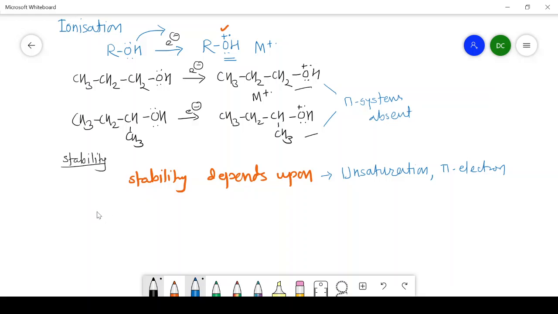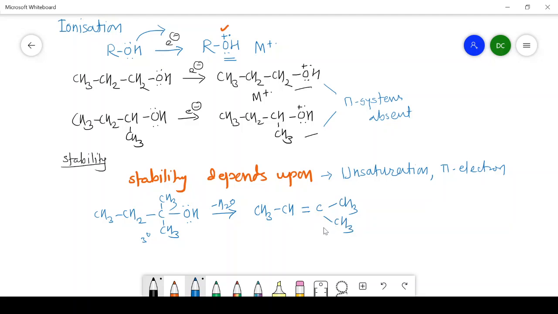And in case of tertiary alcohols, the example that we have taken initially, this one with CH3, CH3 and then an OH. The characteristic of this tertiary alcohol is that it easily undergoes elimination reaction or dehydration reaction, and it forms this type of compound: CH double bond C, CH3, CH3.